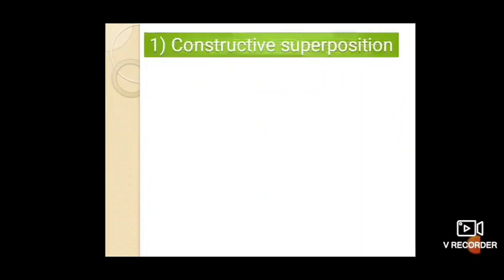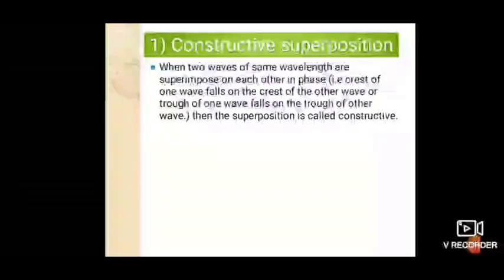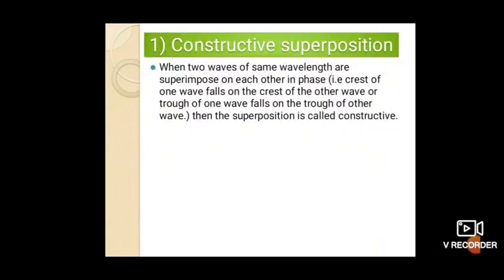Now we can study what is meant by constructive superposition. Constructive superposition means when two waves of the same wavelength are superimposed on one another in phase. In phase means the crest of one wave falls on the crest of the other wave, as well as the trough of one wave falls on the trough of the other wave. Then this superimposition is called constructive superimposition. The resultant displacement is given by y is equal to y1 plus y2, in vector form.